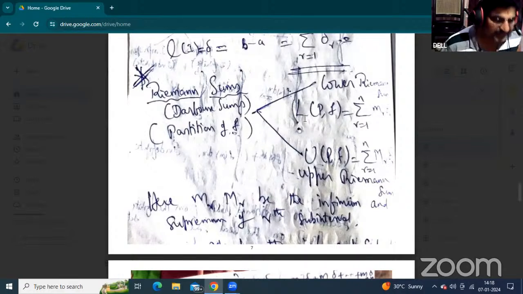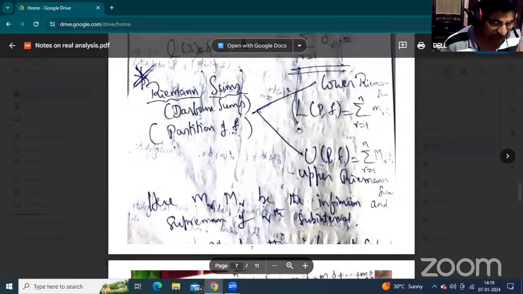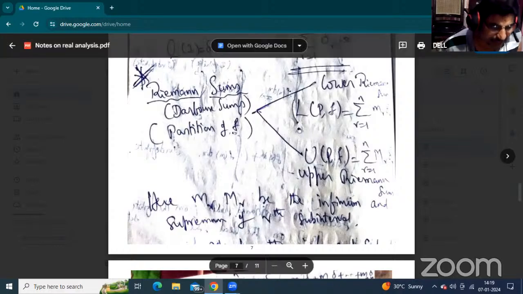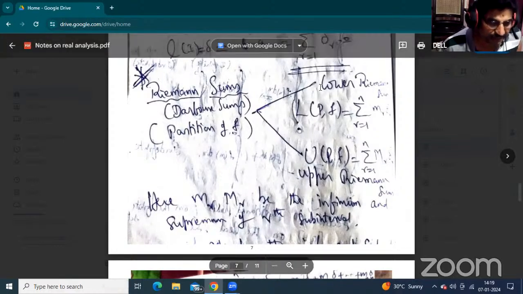Now, simply, the lower partition of F. According to the function, to define the partition set, the function of the element, that element consisting of the interval, according to that interval, to define the partition set. So that's why this is called the lower partition of F, or lower Riemann sum, or lower Darboux sum.